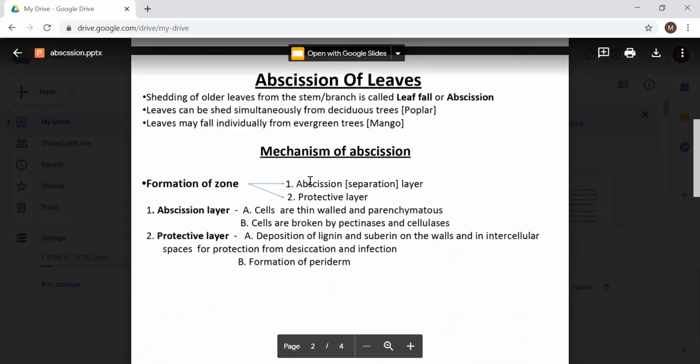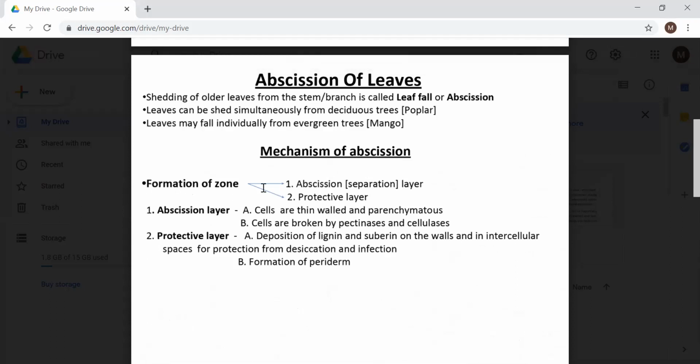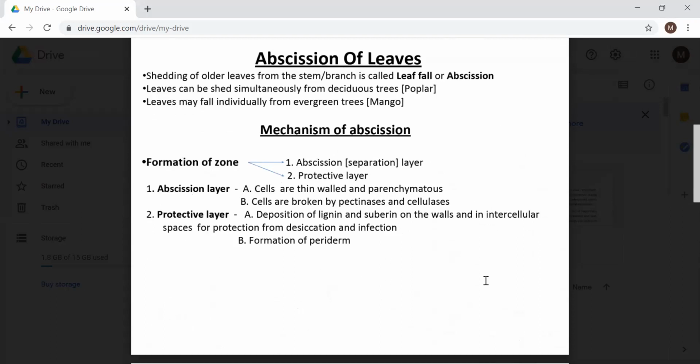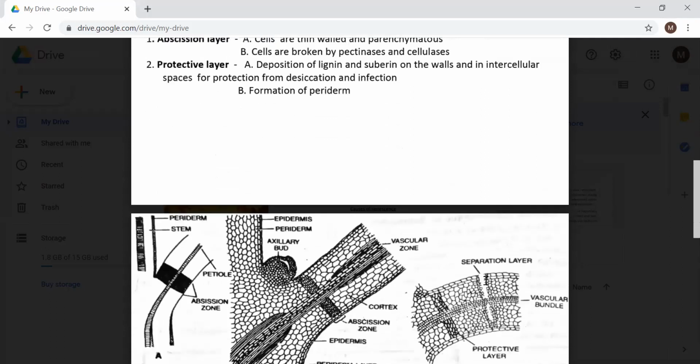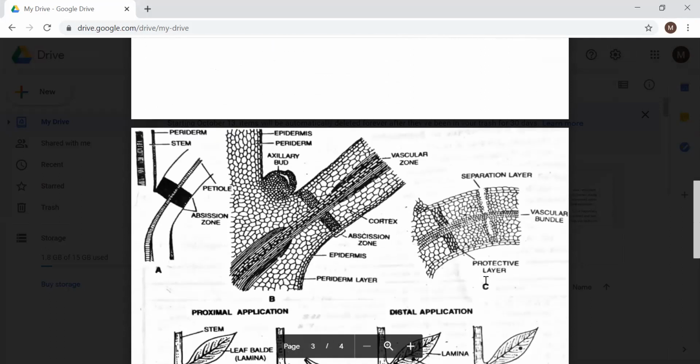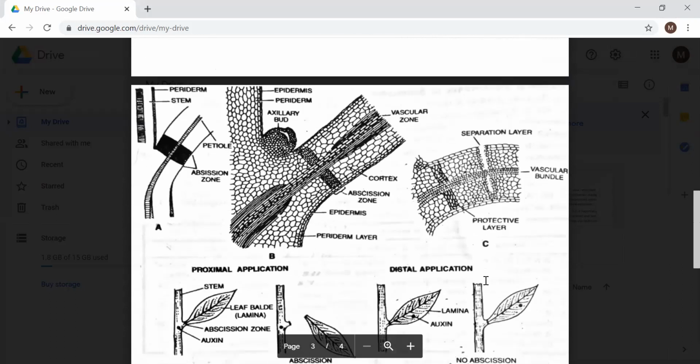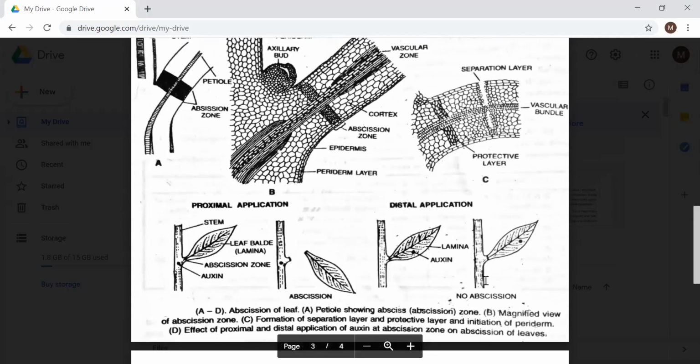So what happens during the mechanism of abscission? Formation of the zone, abscission layer, like we have seen in the diagram, then the protective layer. The abscission layer cells are thin-walled and parenchymatous, and they are broken down by enzymes like pectinases and cellulases. And in the protective layer, as we have discussed, there is thickening of the wall material leading to lignification and protecting the other part of the plant from water loss and invasion of microorganisms.